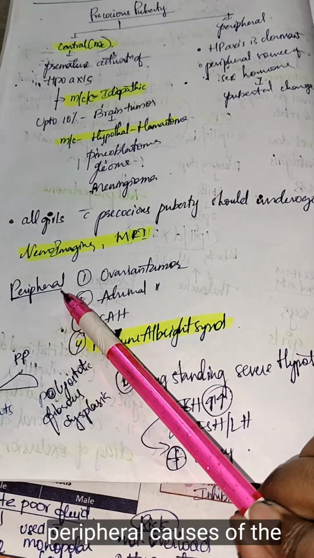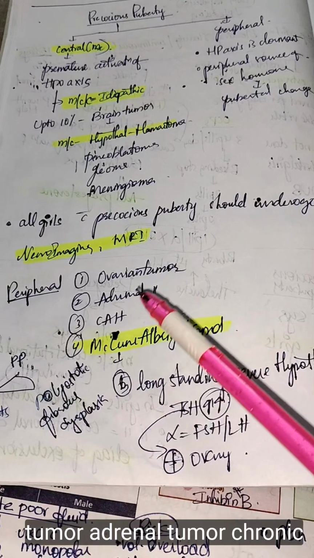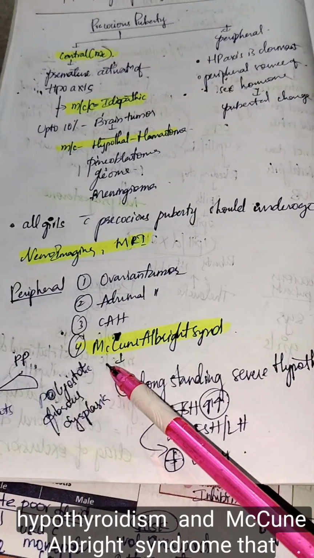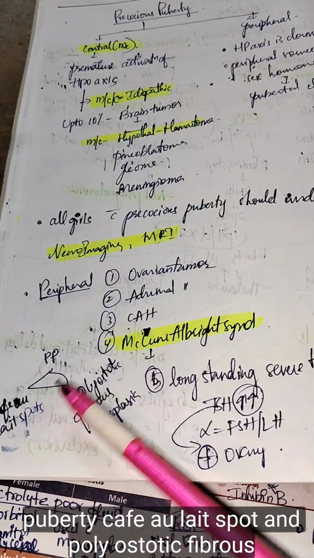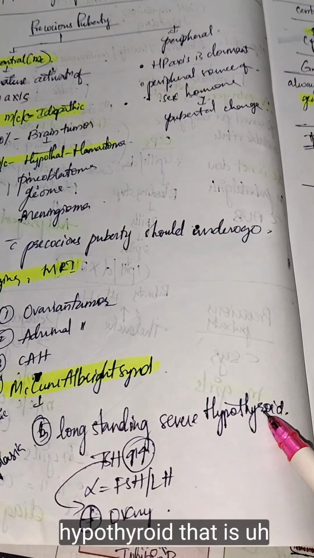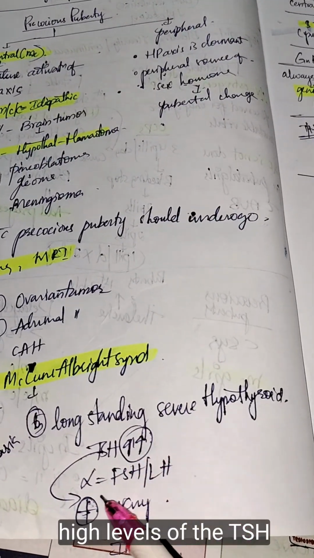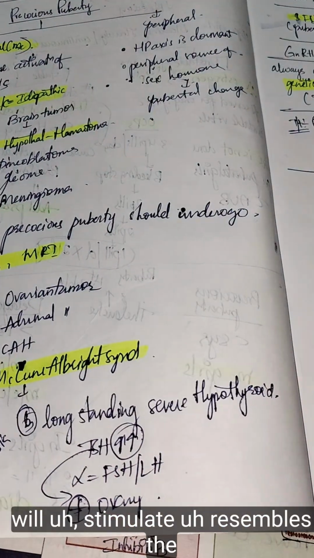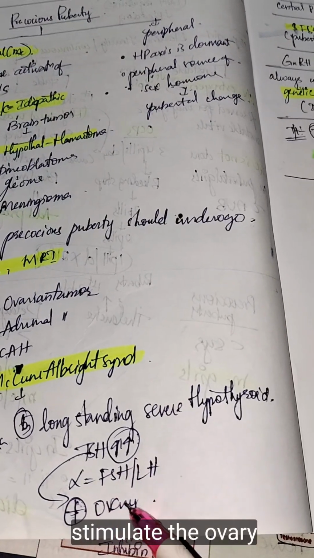The causes of peripheral precocious puberty are ovarian tumor, adrenal tumor, congenital adrenal hyperplasia, and McCune-Albright syndrome, that is a triad of precocious puberty, café-au-lait spots and polyostotic fibrous dysplasia, and long-standing severe hypothyroidism, where high levels of TSH resemble the alpha subunit of LH, so it will stimulate the ovary.